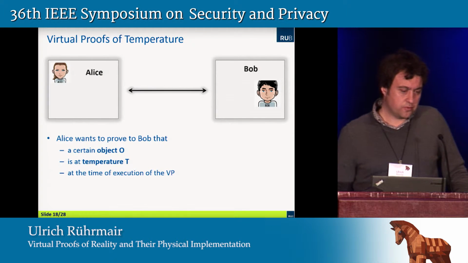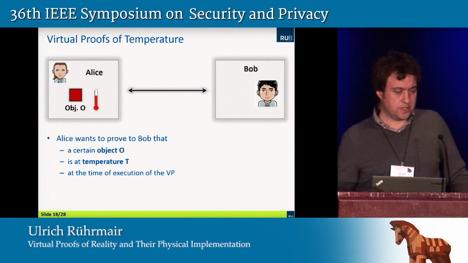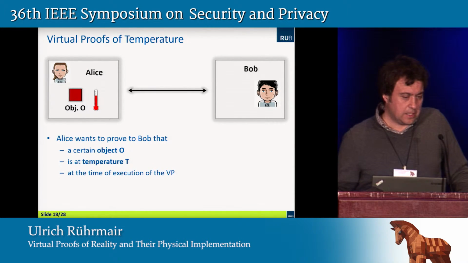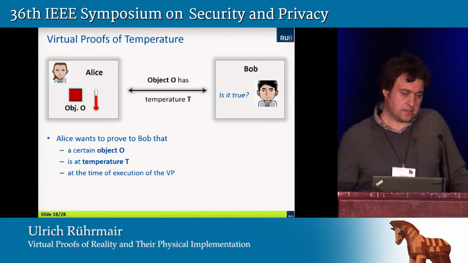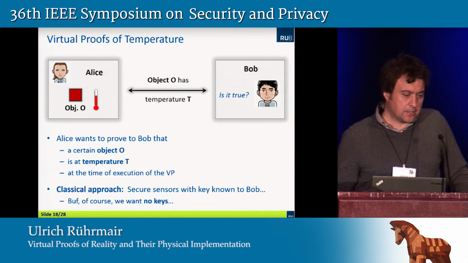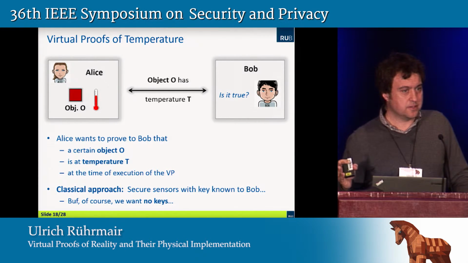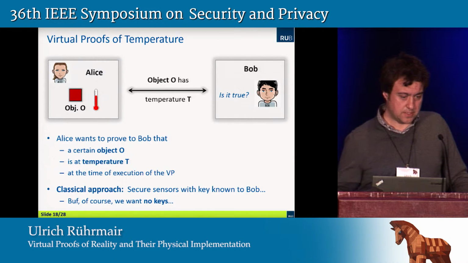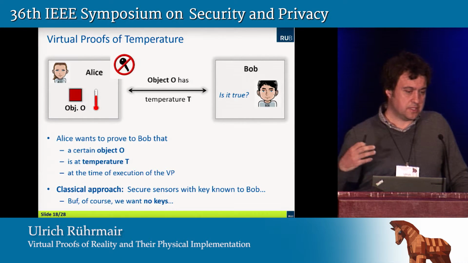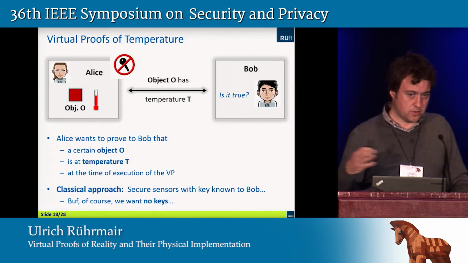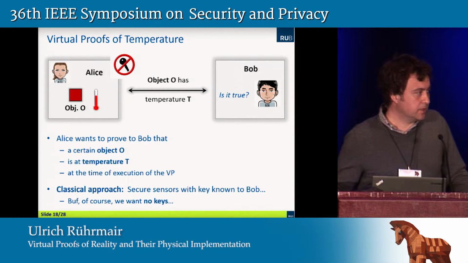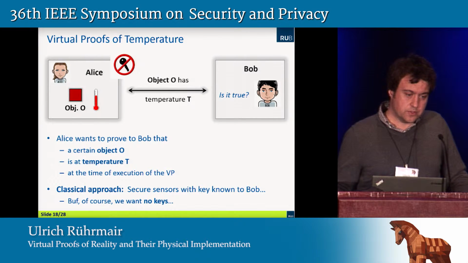The idea in a virtual proof of temperature is that Alice claims to Bob that a certain object in her system is at a certain temperature level at the time of execution of the virtual proof. There's, of course, a classical approach to that, using a trusted sensor environment with a secret key that is known to Bob. But in these virtual proofs, we don't want any classical keys. So this classical approach is not applicable, and we have to think about new solutions.